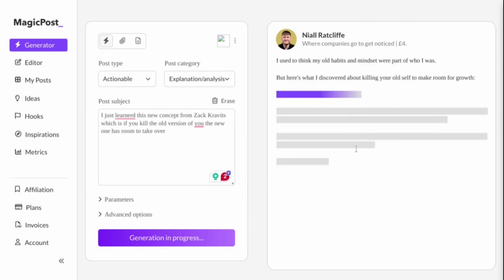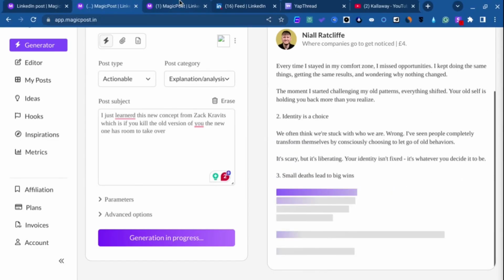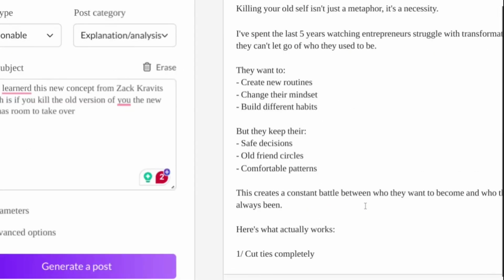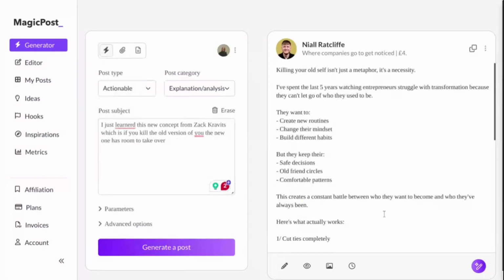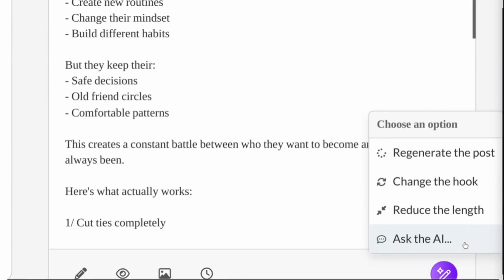As you can see, it's doing its thing. Right now let's go back to the actual thing. Let's say in this case we don't really like the headline right over here, right? You can literally go over here and use some of the AI features, such as reducing the length, changing the actual hook, or regenerating the actual post itself, right? So you have two ways of regenerating it.